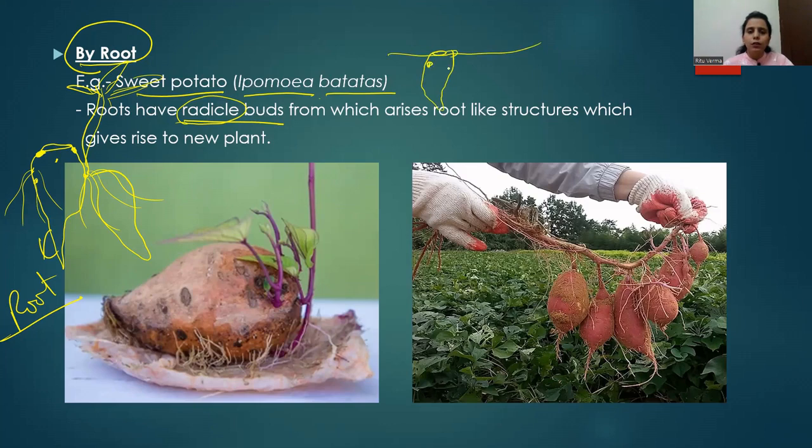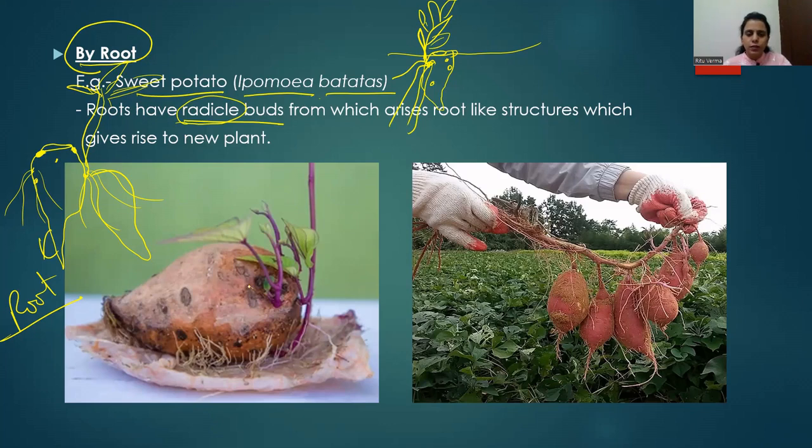They have radical buds, from which root-like structures will arise, and this also gives rise to the shoot of the plant. So sweet potato is the example where vegetative propagation occurs with the help of root.